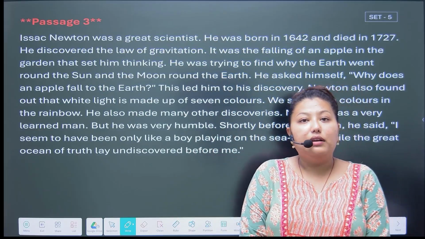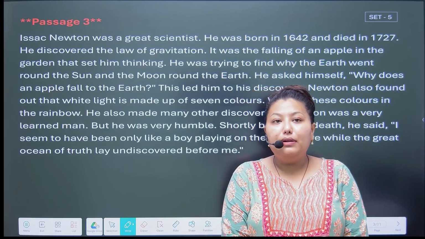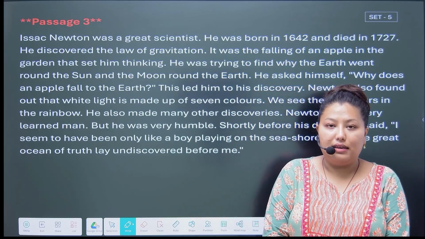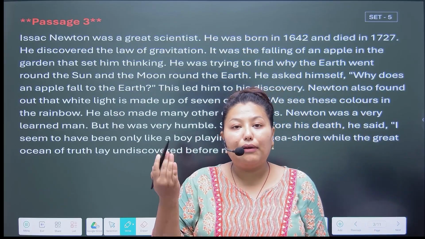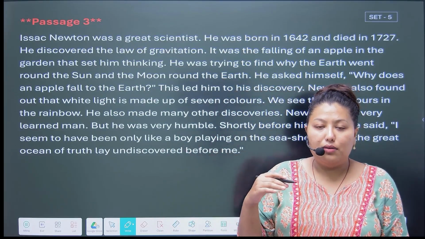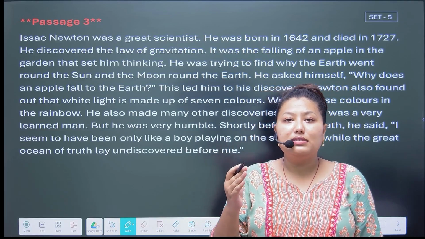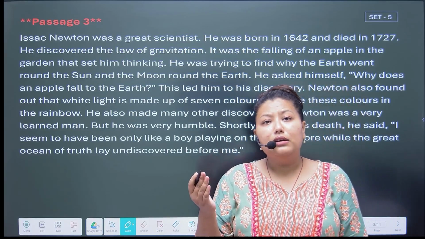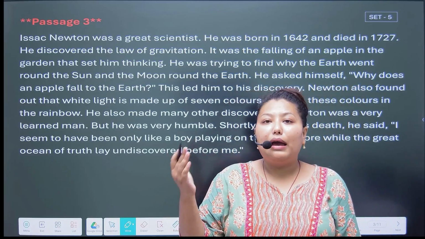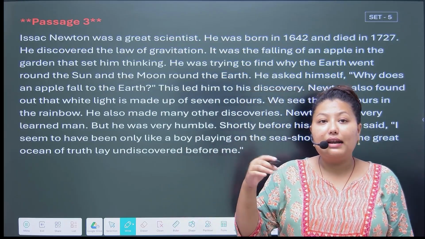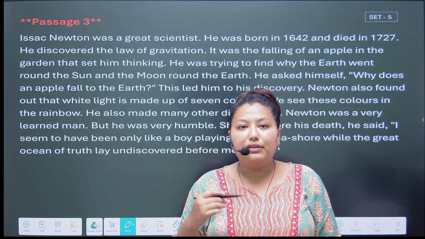It was the falling of an apple in the garden that set him thinking. So how did he think about gravitation? One day Isaac Newton was sitting in a garden and it was the falling of an apple that set him thinking about the gravitation force.